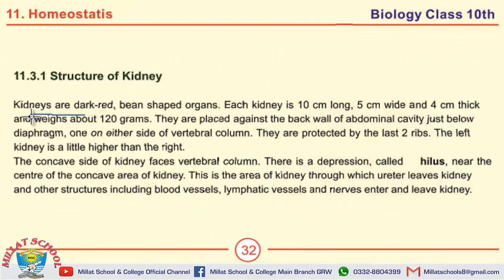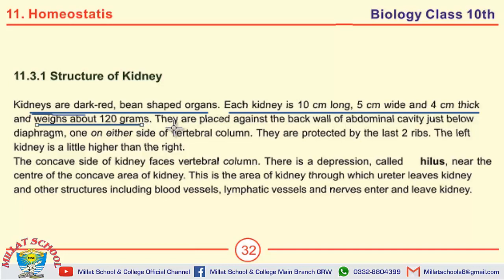Short questions on this page. Question number 1. Write the color and shape of kidneys. Kidneys are dark red, bean-shaped organs. The next short question. What is the length, width and weight of kidney? Each kidney is 10 cm long, 5 cm wide and 4 cm thick and weighs about 120 grams.